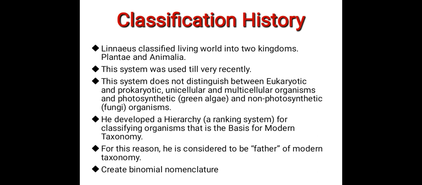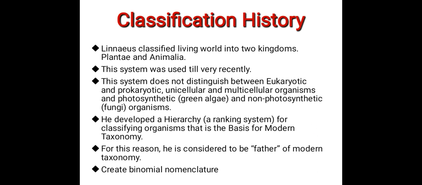Classification history. Linnaeus classified the living world into two kingdoms, Plantae and Animalia. The system was used until very recently. The system does not distinguish between eukaryotic and prokaryotic, unicellular and multicellular organisms, and photosynthetic green algae and non-photosynthetic fungi organisms. He developed a hierarchy, a ranking system for classifying organisms that is at the basis of modern taxonomy. For this reason, he is considered to be the father of modern taxonomy.